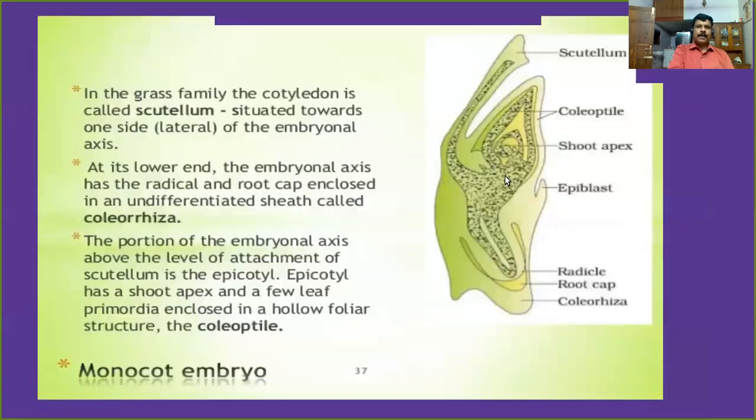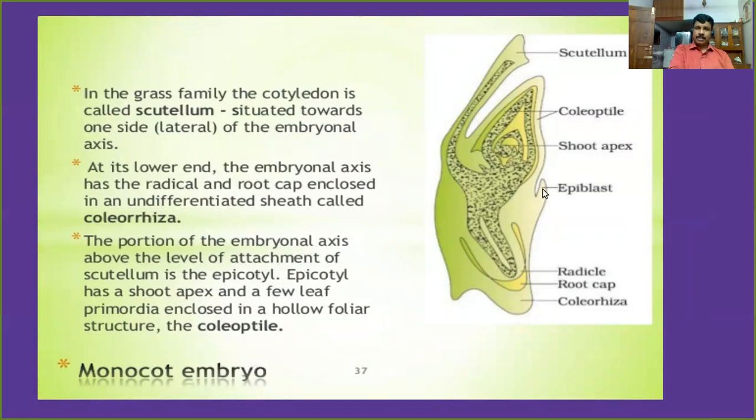Is it clear? Next, this is the diagrammatic representation showing the structure of a monocot embryo, especially in the grass family. A monocot embryo has only a single cotyledon. A single cotyledon is called a scutellum. The scutellum is situated towards one side of the embryonal axis, that means the lateral side.